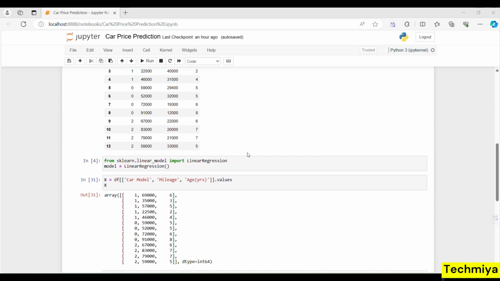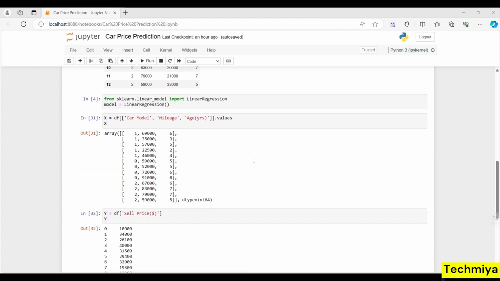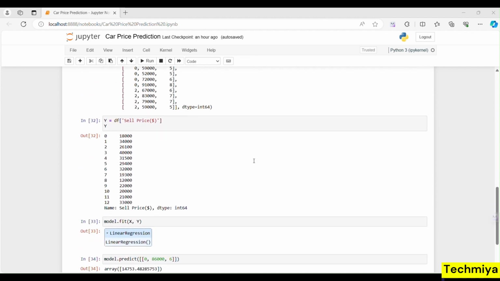Now we will split the x and y variables. X, as I said, is the independent variable, so we will categorize this into x and we will print. Now y is the dependent variable which we want to find. We will split y and set the variable into it. There is a function called fit in linear regression. It will help us train the model and helps us to find the best fit line in the linear regression graph.